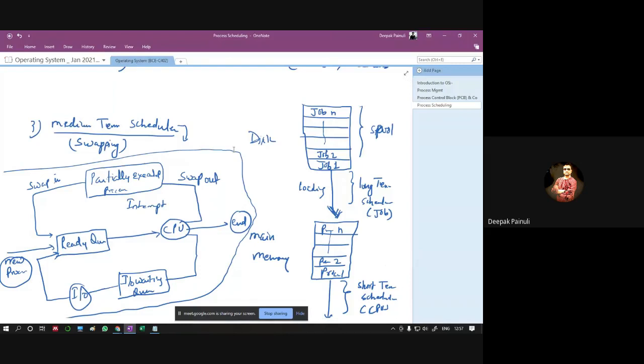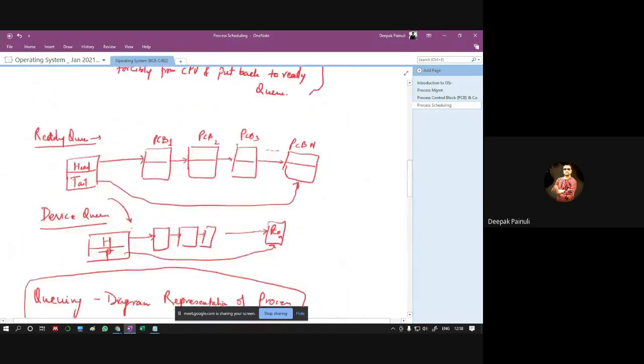And there may be two cases: the running process may require IO, so it is rescheduled to the IO waiting queue. And there may be the chance that at the time of execution of a particular process, there may be a high-priority interrupt. That's why that process will be swapped out and again swapped into the ready queue for future execution. That's why it's written over there, partially executed process. So okay, this is all.